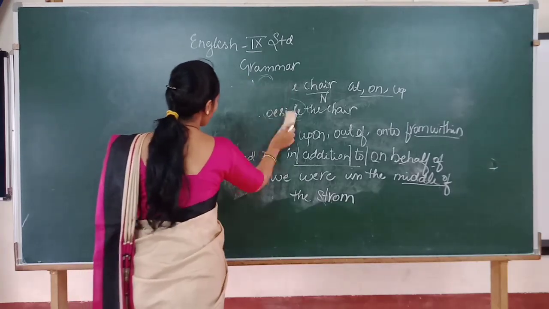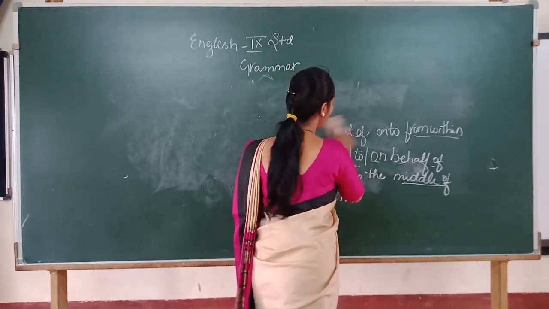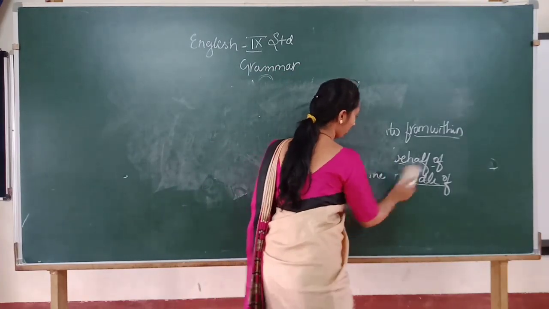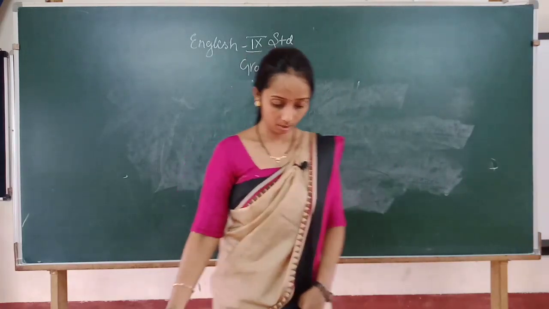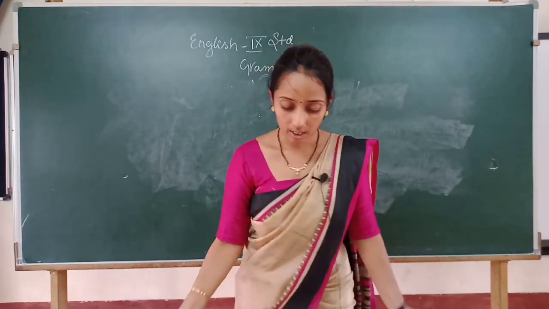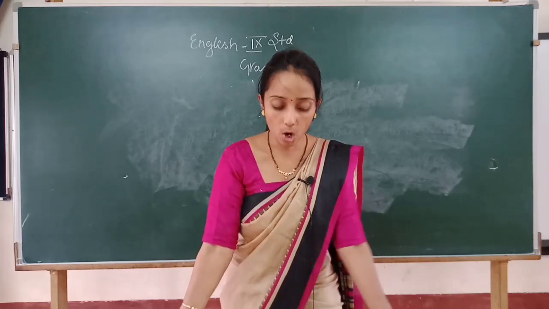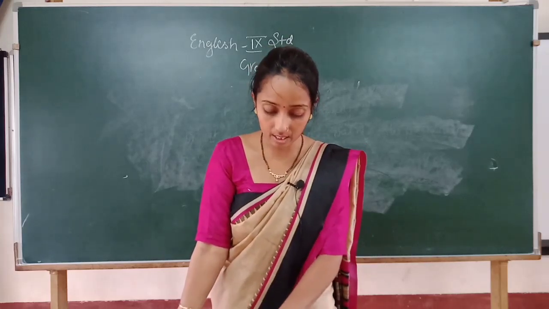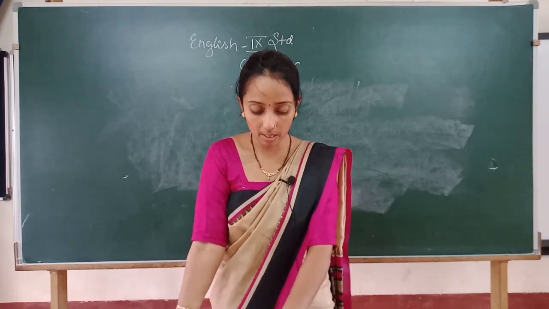Then the next part of speech is the conjunction. Write down: conjunctions are words joining two sentences, conjunctions are words joining two words.